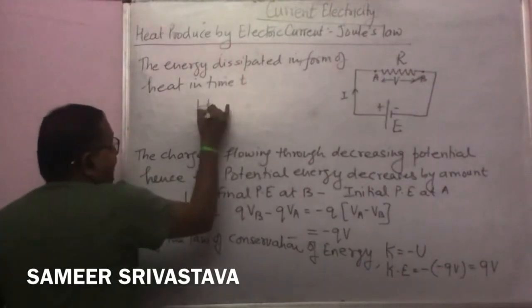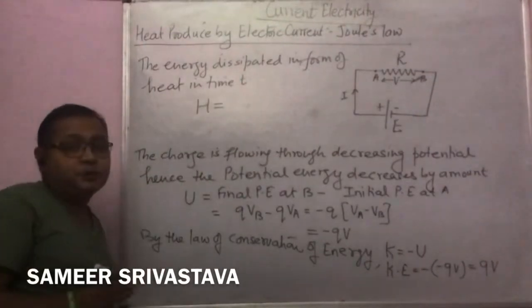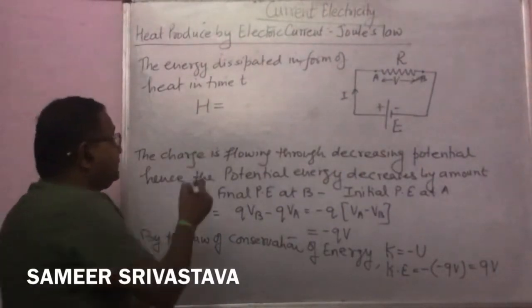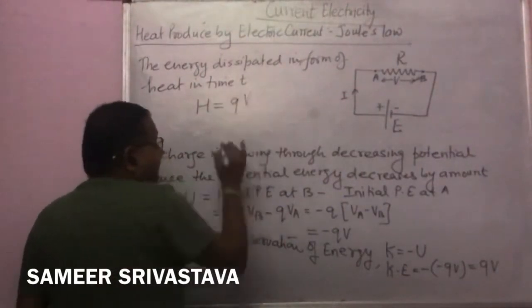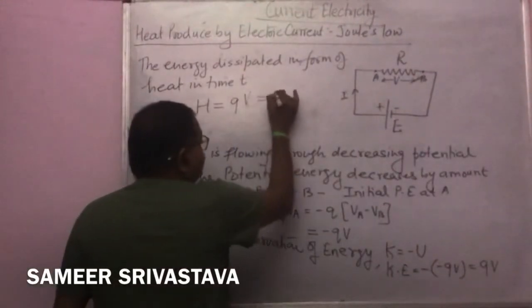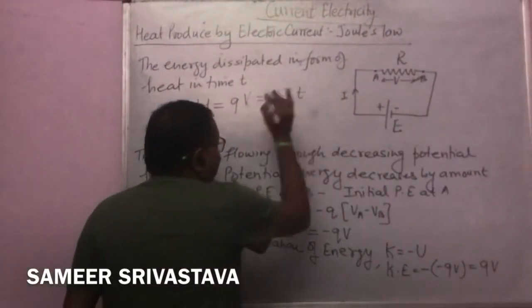is written as capital H, which is equal to the energy dissipated in the form of heat, which is equal to Q into V. And we all know that Q is equal to IT, so it is written as VIT.